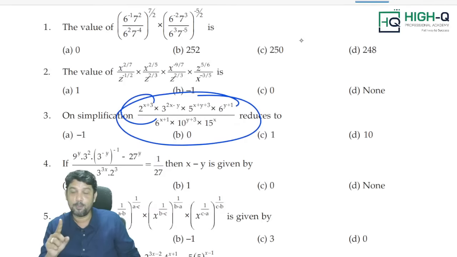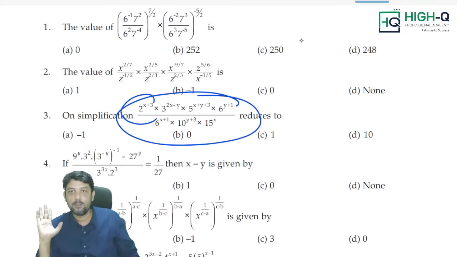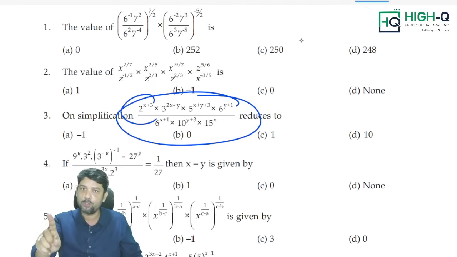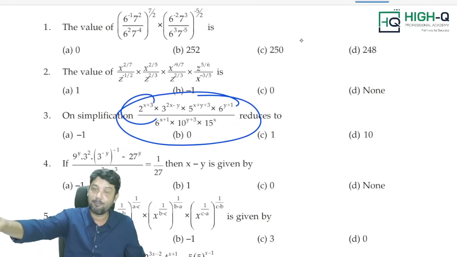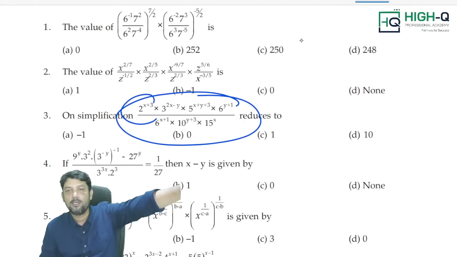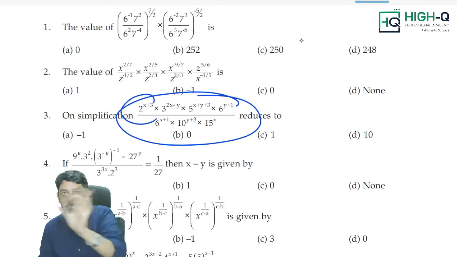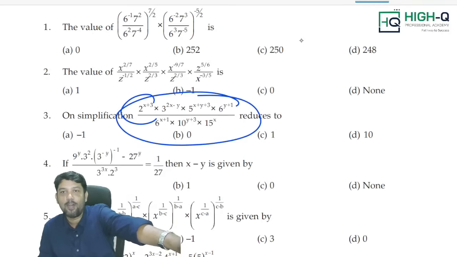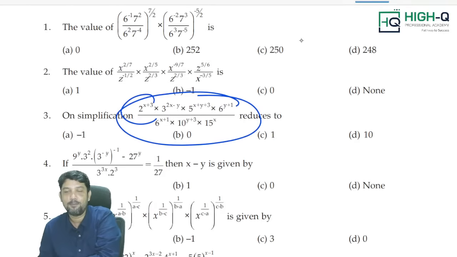And one more very important thing: whenever you are writing in the examination, many times you should know when to say no. There are some questions where you know how to solve it, but it will take time to solve. In that case, stay away from those questions. If you feel the question is very lengthy, don't do it. Sir, 1 mark? Leave it, man. 1 mark, nothing is going to happen. It's not going to bring a big difference in your examination. But if you are solving it, and because of that 1 mark it took 5 to 10 minutes to solve that question, and unfortunately the answer did not come, what will happen, my dear?